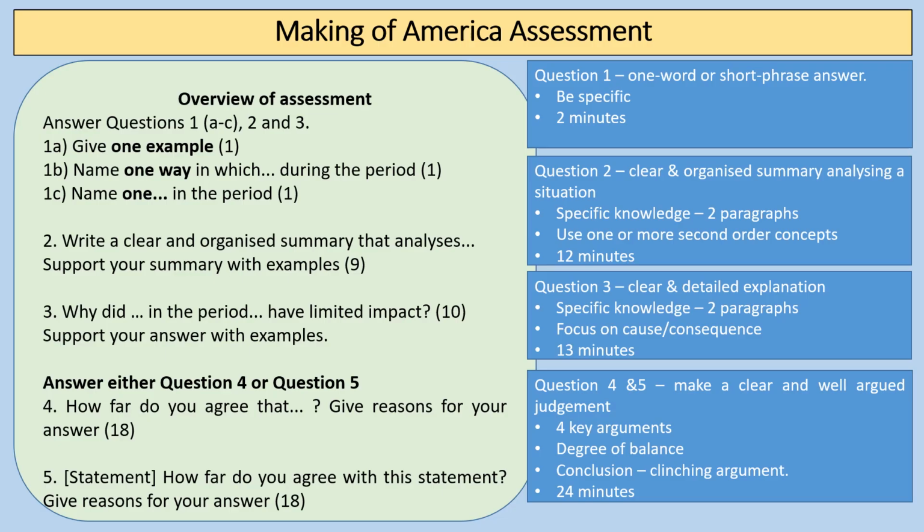In terms of Making America, this is how you'll be assessed. You've got your 3 gateway questions, you've got your clear and organised summary question, which you need to link to 1 or more second order concepts. You're going to include 2 key paragraphs there. You've got your question 3, which is a why question, or on Making America, quite often a what was the impact question. So that one focuses on cause and consequence. And in question 4 or 5, a how far do you agree question, where you need 4 key arguments, a degree of balance, and a conclusion where you have a clinching argument.